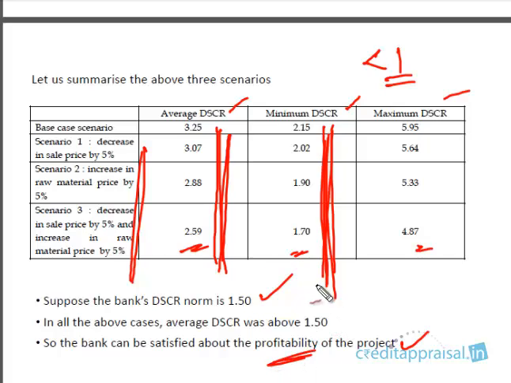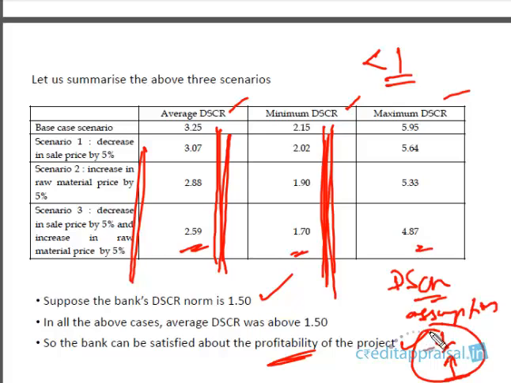We are happy about this project because the projected financials and DSCR calculation were based on certain assumptions. We tested certain different assumptions. We changed the assumptions. We decreased the sale price. We increased the raw material. We made some changes, and even then the DSCR was healthy. The DSCR did come down, but it was still above the bank norm.